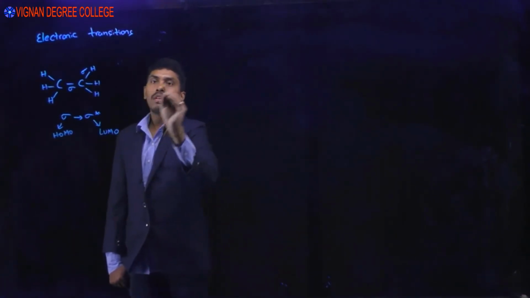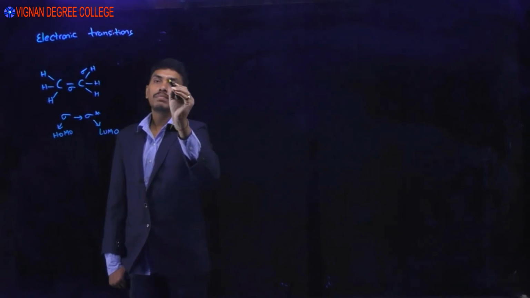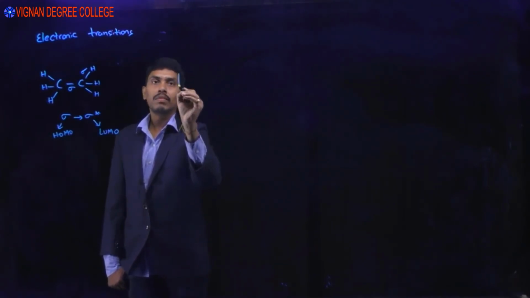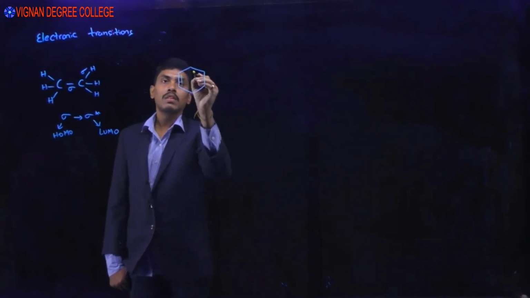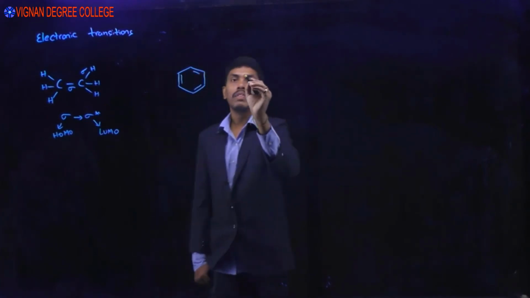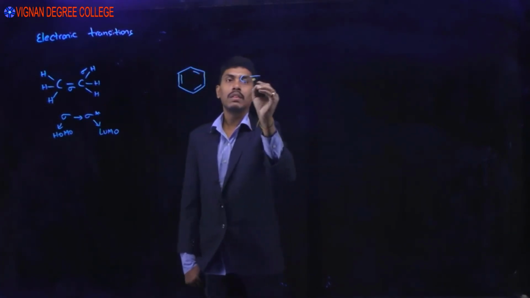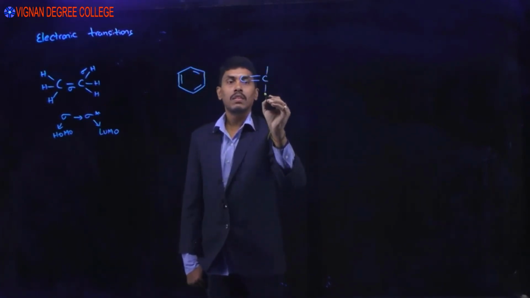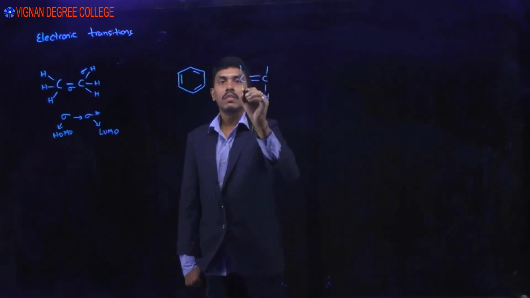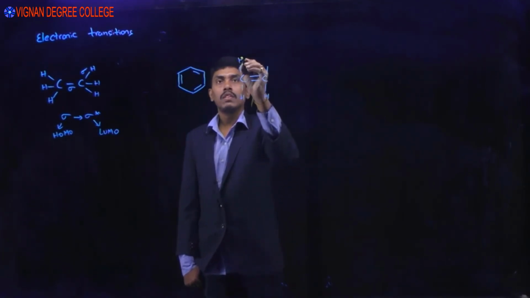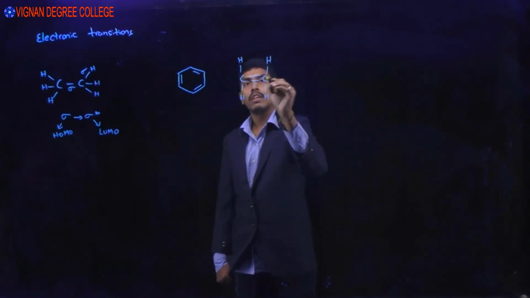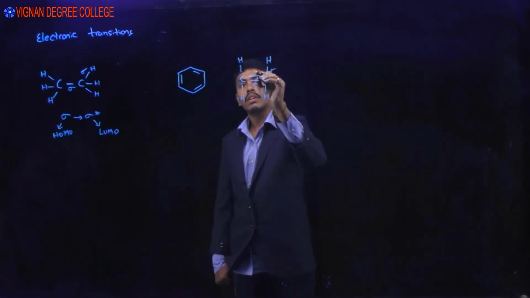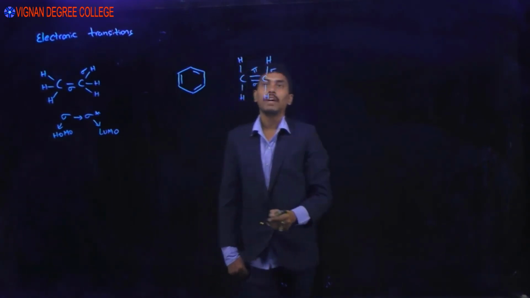Okay, and if you take benzene, or ethylene simply, here we have two types of bond. This is a sigma bond, this is a sigma bond, and this is a pi bond.